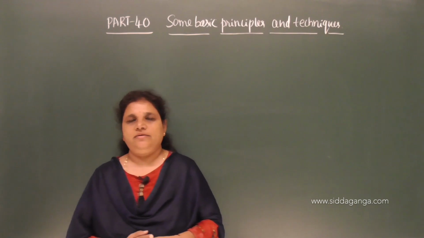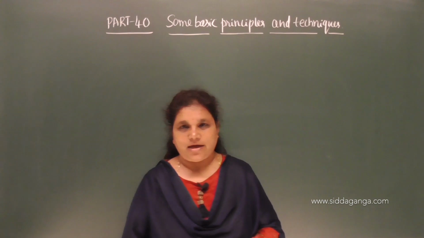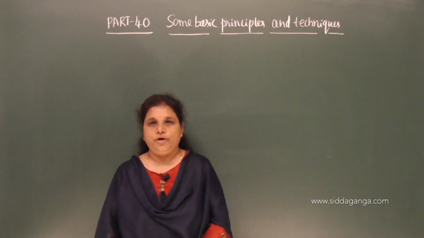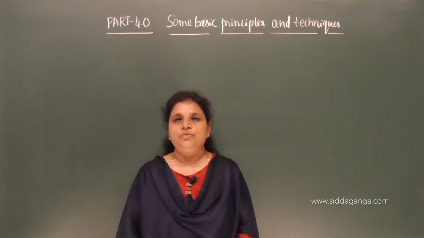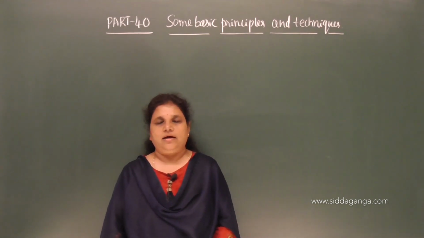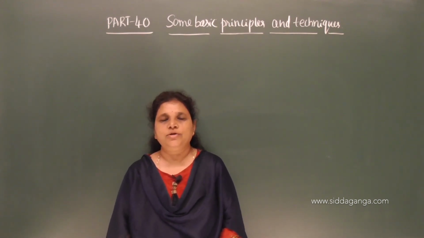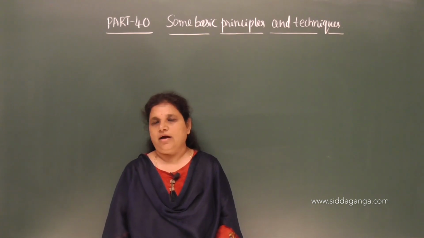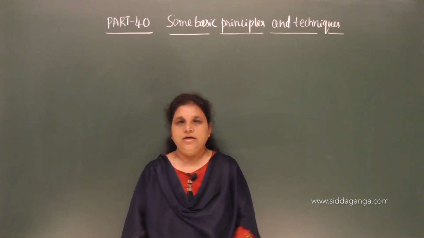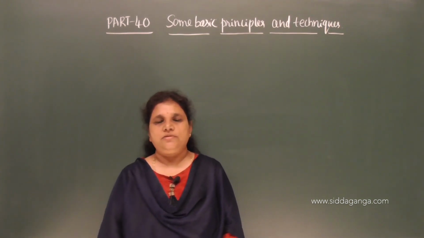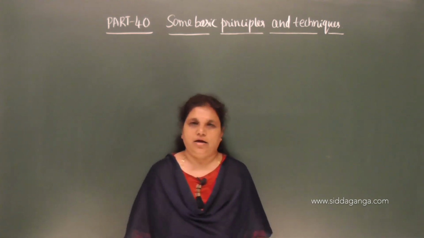In the last class we discussed that there are three types of bicyclic compounds. What do you mean by bicyclic compounds? The compounds containing two rings, as the name itself indicates. So the compounds containing two alicyclic rings are nothing but bicyclic compounds. There are three types: spirobicyclic compounds, fused bicyclic compounds, and bridged bicyclic compounds.